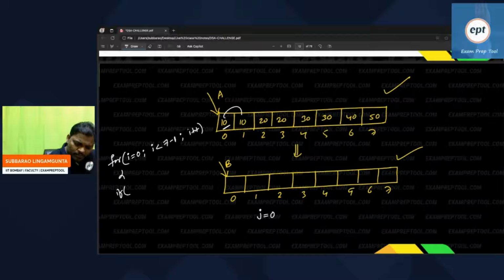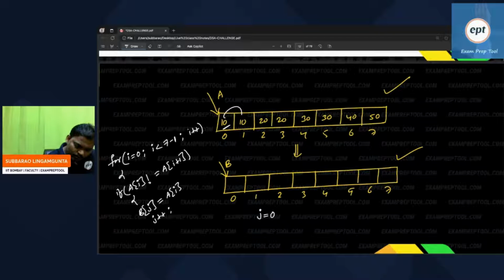If A of i is not equal to A of i plus 1, and this condition is true, then only you have to store in the B array. Then B of j is equal to A of i, and j plus plus you have to do. That is the code.